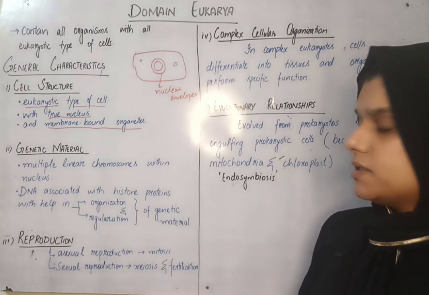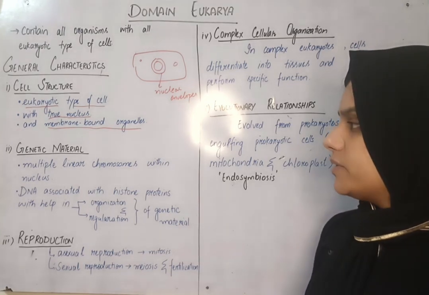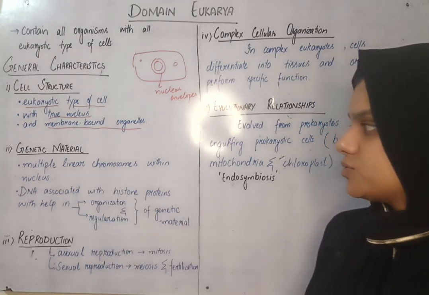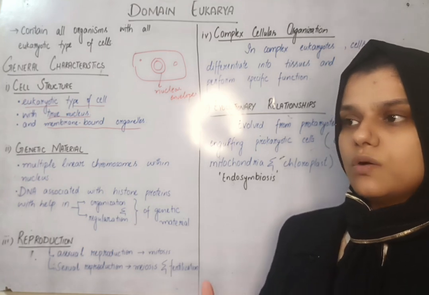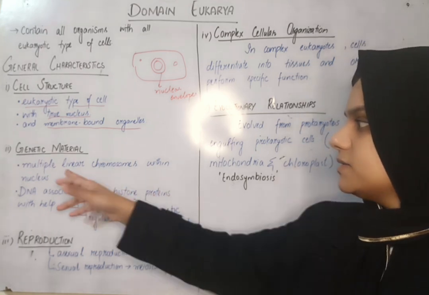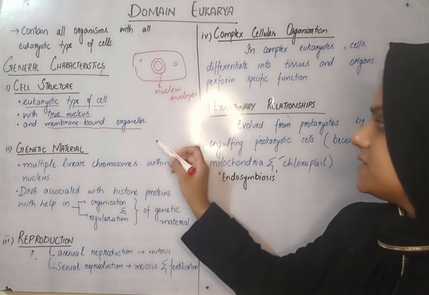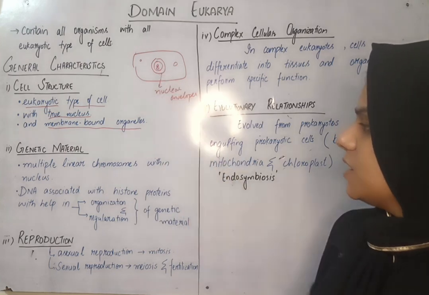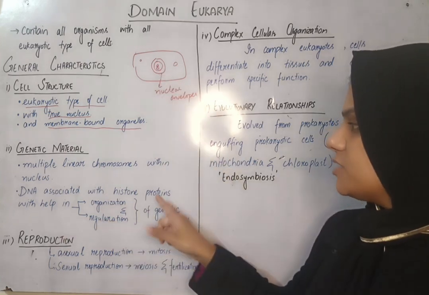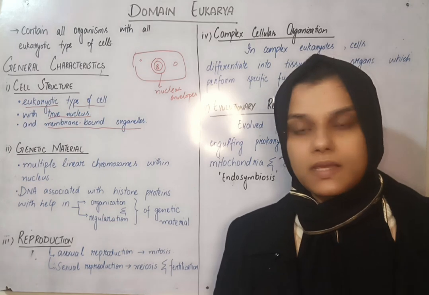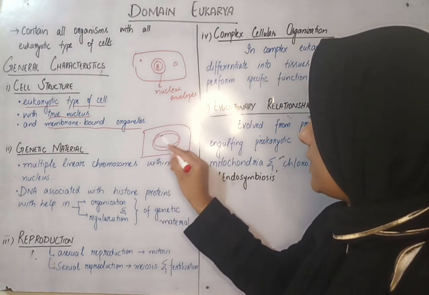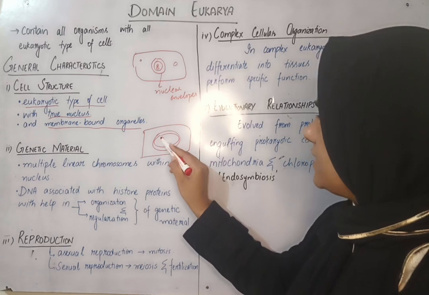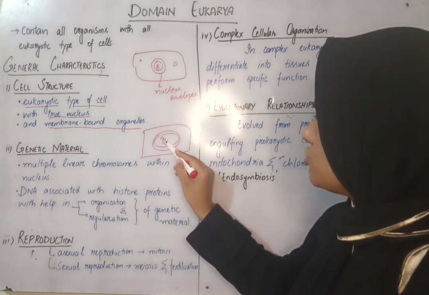Now, coming to the second point, their genetic characteristics, that is their genetic material. They have multiple linear chromosomes. They can have two, three, or four, like that. So they have multiple linear chromosomes that are present within the nucleus. The DNA in the chromosomes is associated with histone proteins. For example, this is a cell, this is the nuclear envelope, and this is the chromosome. It is associated with proteins called histone proteins.